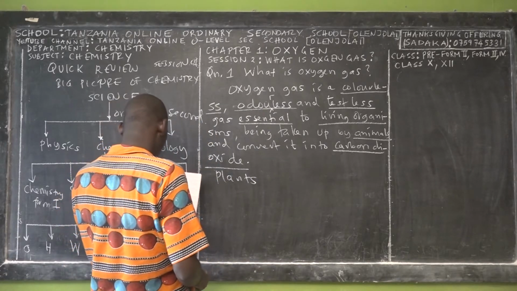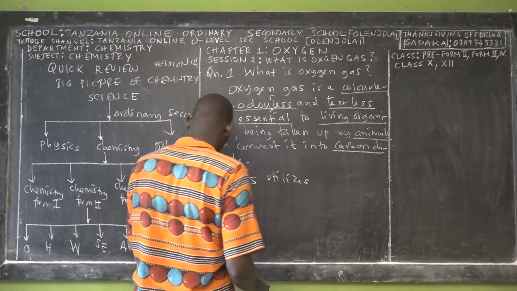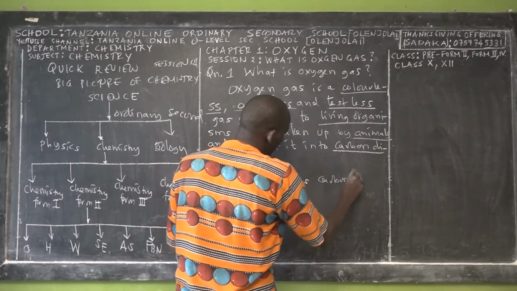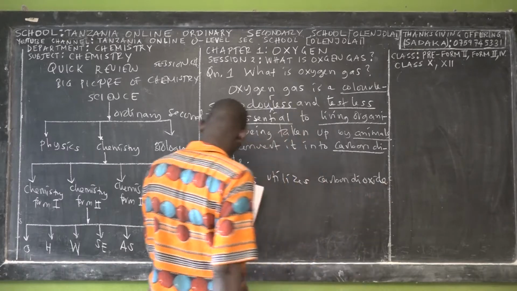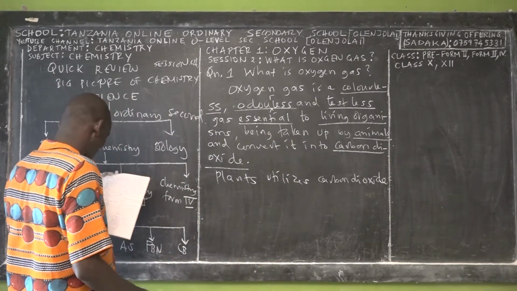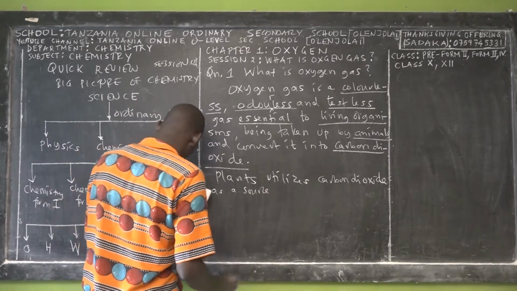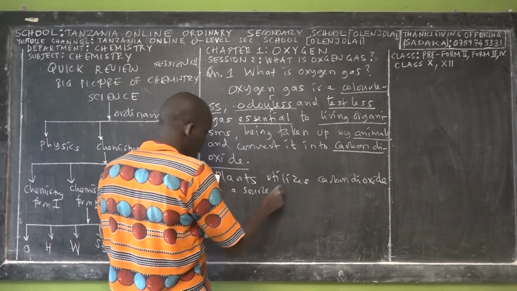Plants utilize carbon dioxide as a source of carbon.